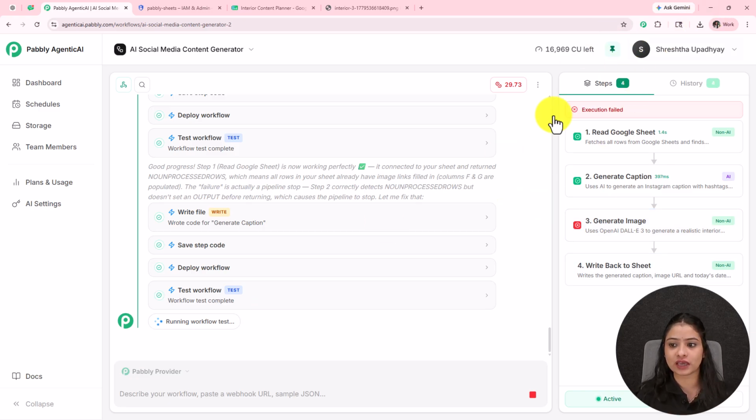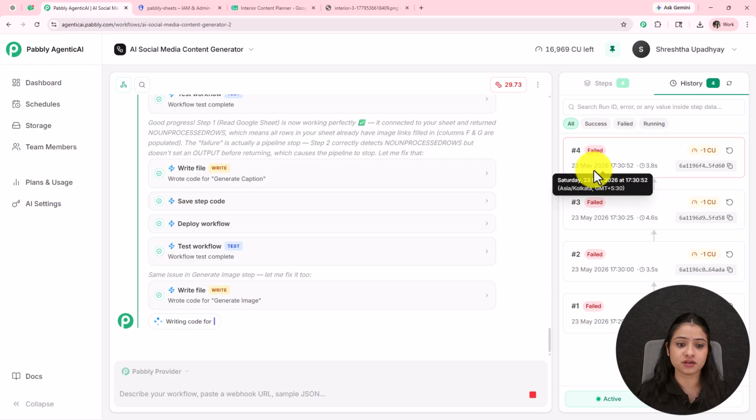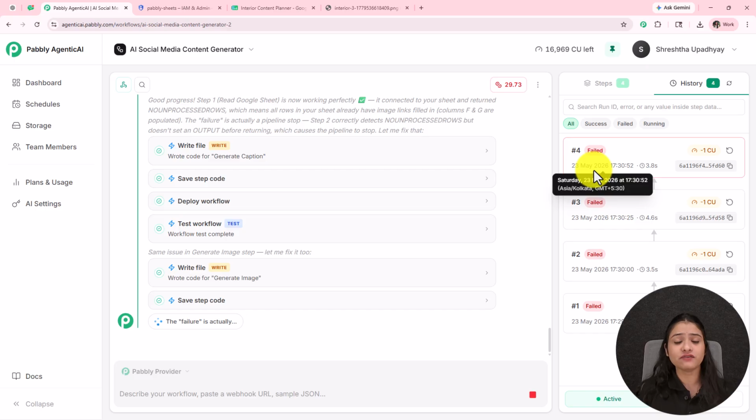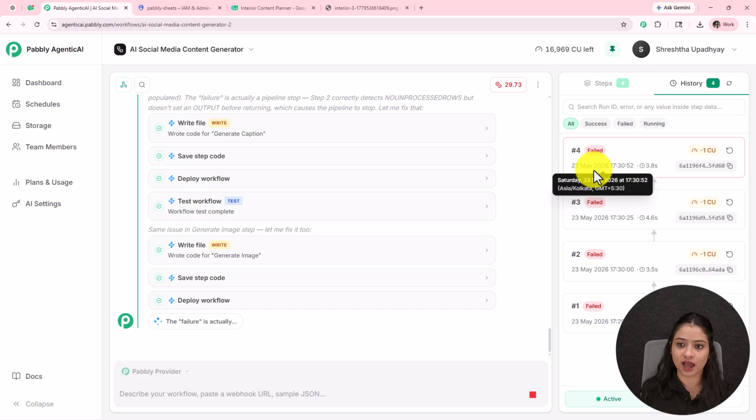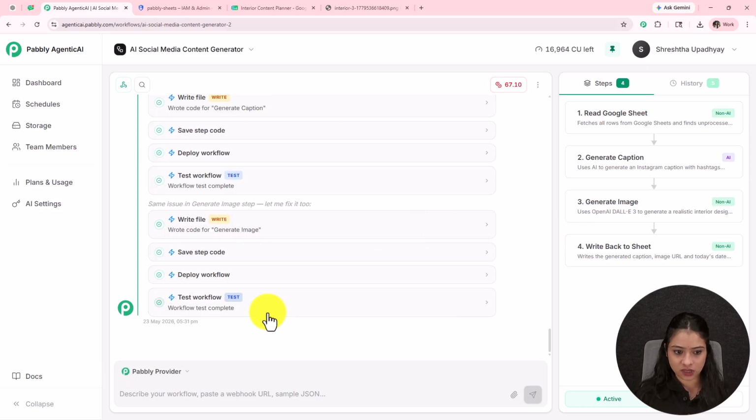You can see while it is checking the workflow, some of the steps are failing due to execution errors, but I am not doing anything to fix those errors. It is identifying the error automatically on its own and fixing it at its end. Okay, I just have to sit and relax and see what it is doing. I do not have to do anything else. So it is saying that the workflow test is completed and now the workflow is running perfectly fine.